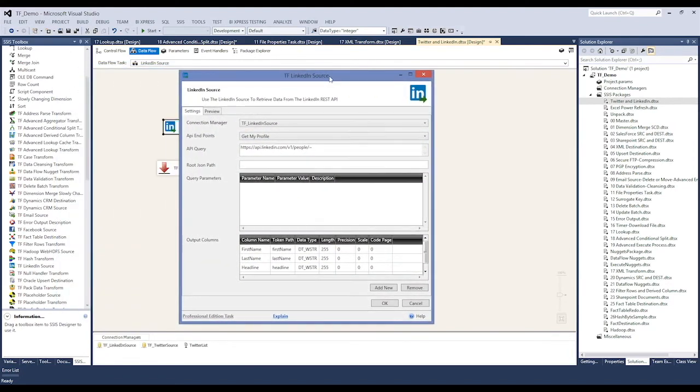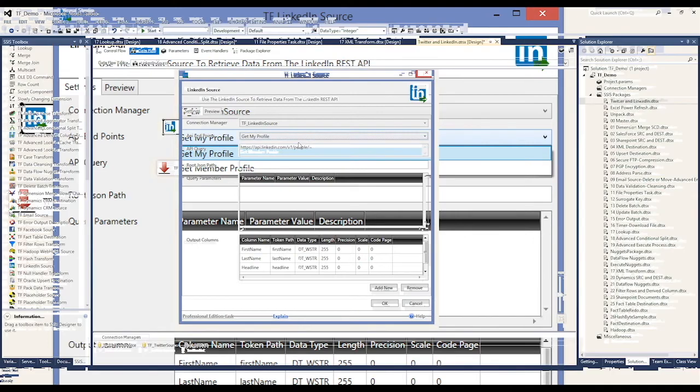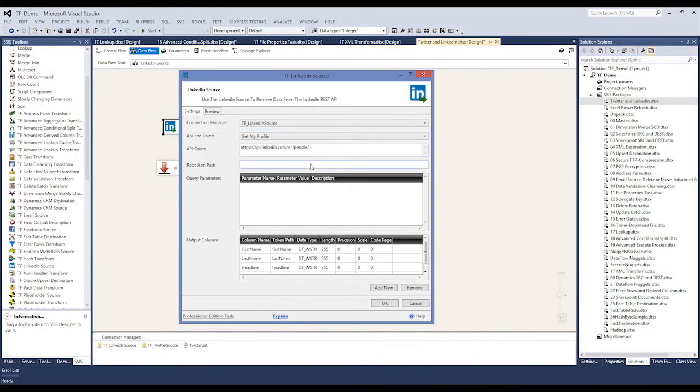After the connection manager is created, you can choose your API endpoints. Currently, you can use this to retrieve your own profile, and you can use this to get other member profiles. You have the option of providing a root JSON path if needed. And below that, you can provide query parameters. You can provide query parameters depending on which API endpoint you select.